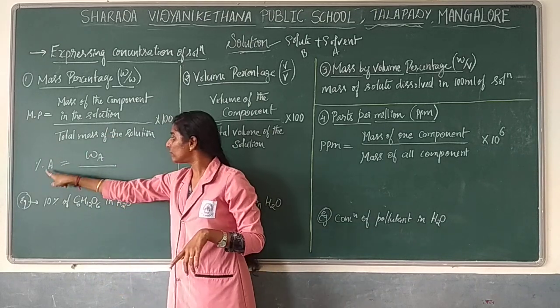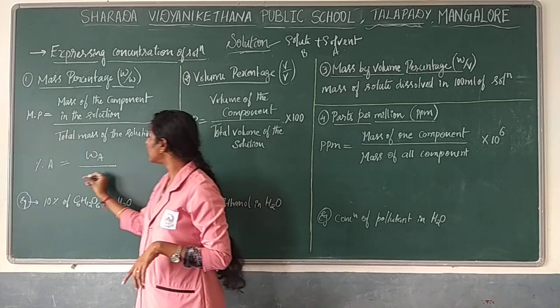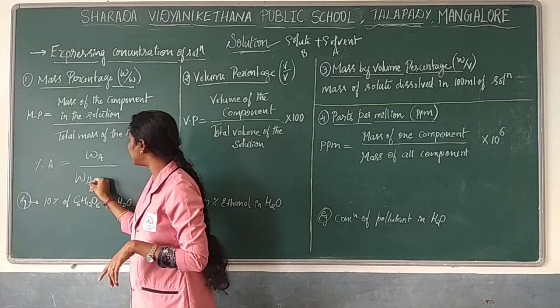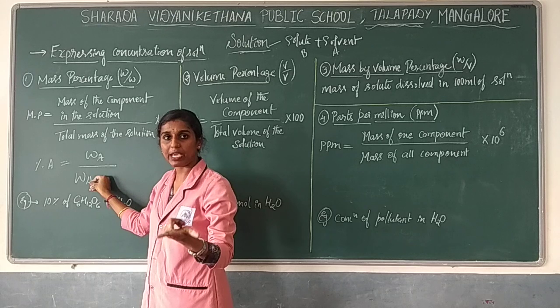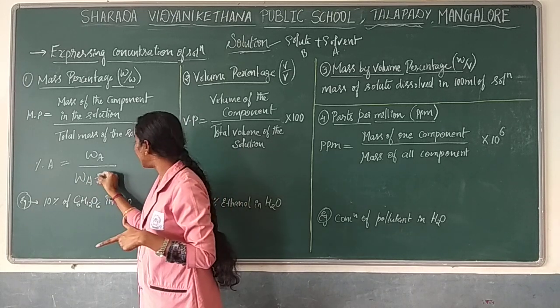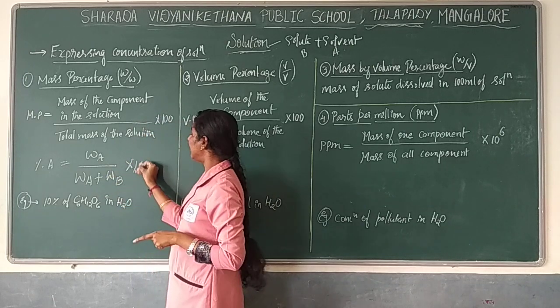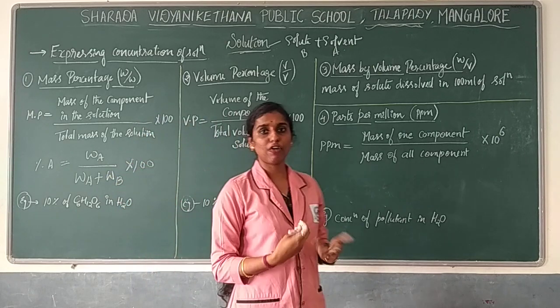Divided by the total mass of the solution. The solution has solute as well as solvent, so you can write WA plus WB, into 100. This is the form of writing.